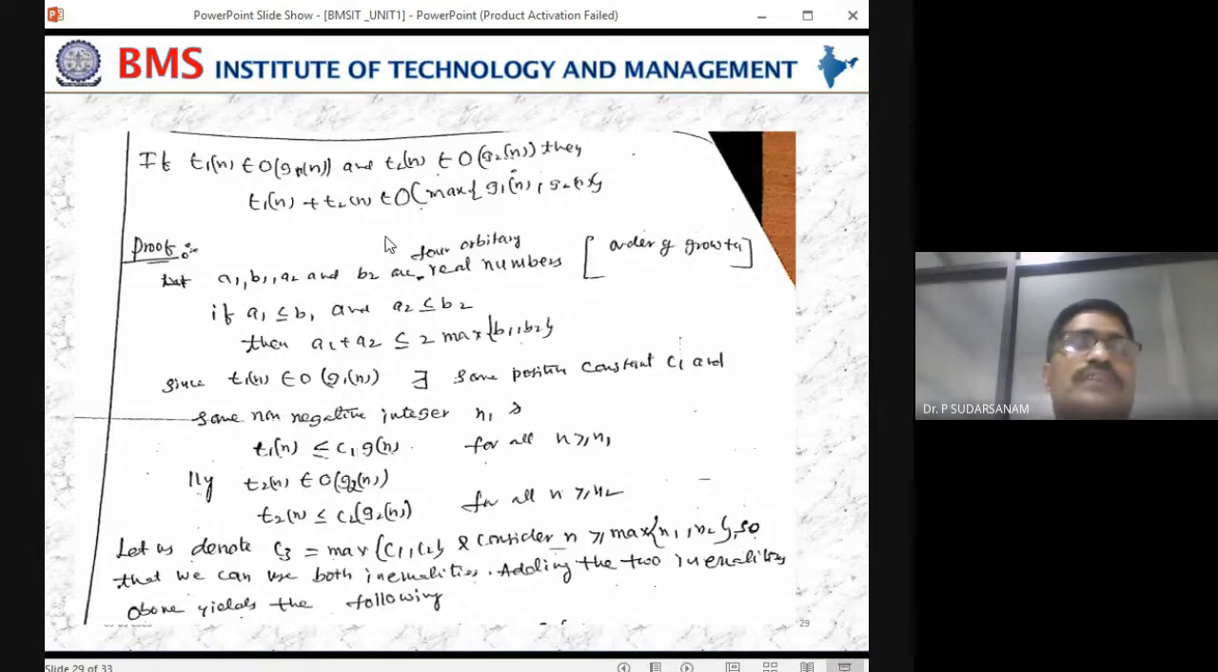Okay. So now write the equation. This one equation, the theorem, all of you write it. T1 of n belongs to order of G1 of n and T2 of n belongs to order of G2 of n. Then T1 of n plus T2 of n belongs to order of maximum of G1 of n comma G2 of n. Write this equation. This is what you have to prove. So this is the given.